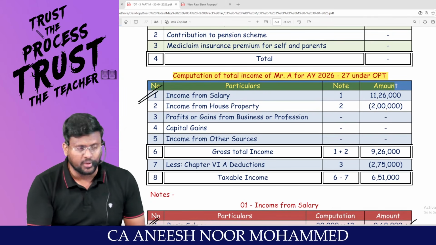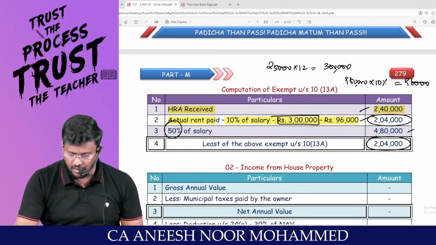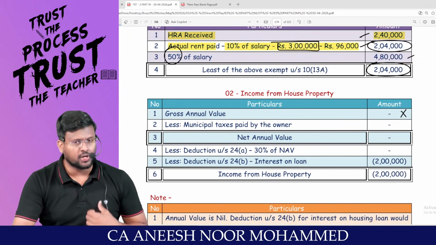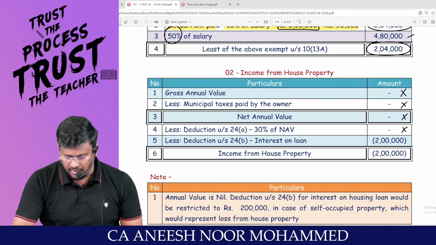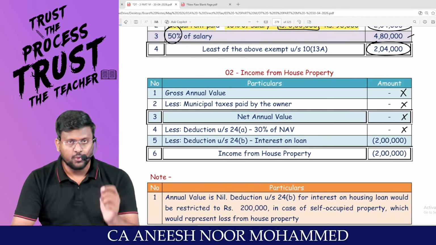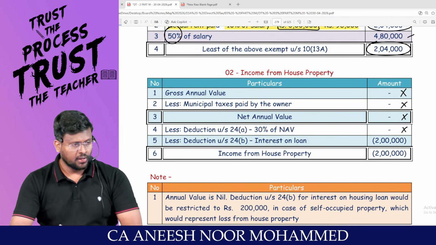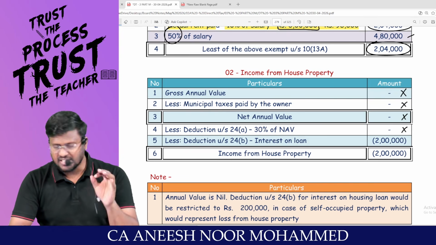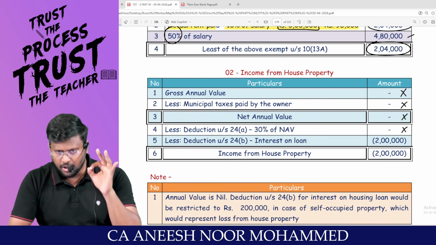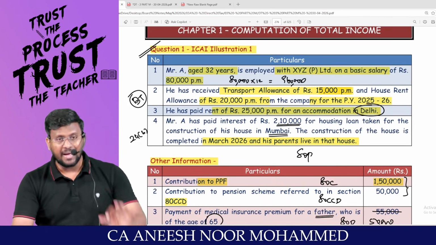Income from salary is only 11,26,000. Only 180 you have finalized. Come on, man. Income from what property? House property. GAV will be nil because the property is a self-occupied property. LTB is empty, not given. NAV, nothing. 30%, nothing. Sir, 24B, if you satisfy three conditions, that means loan has been taken on or after 1/4/1999, and if the loan amount has been used for the purpose of construction or acquisition of the property, such construction or acquisition should be completed within a period of 5 years from the end of the financial year in which the loan has been taken. You are entitled to claim a maximum limit of 2 lakh.